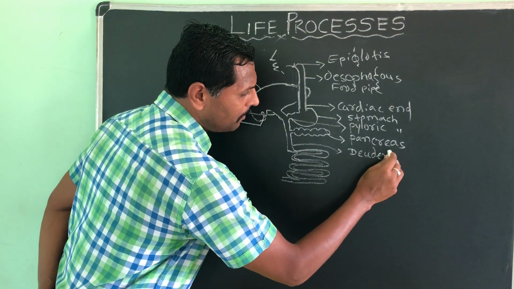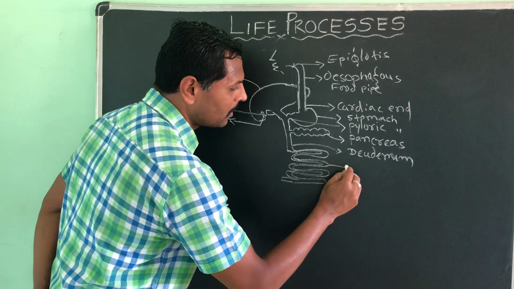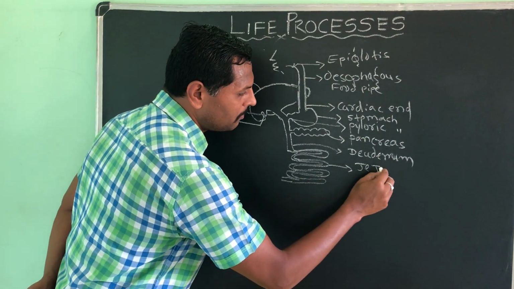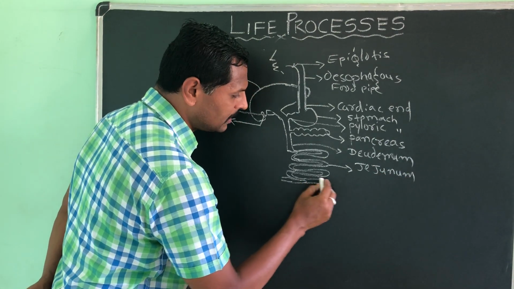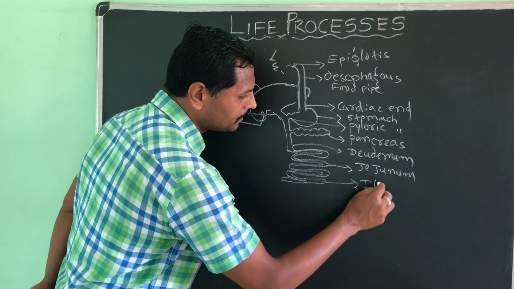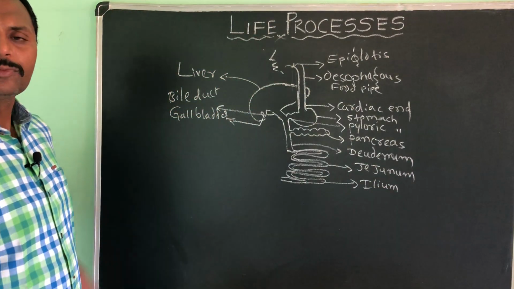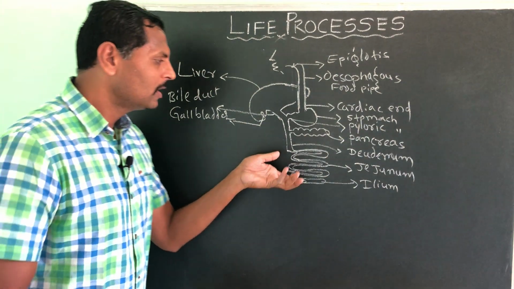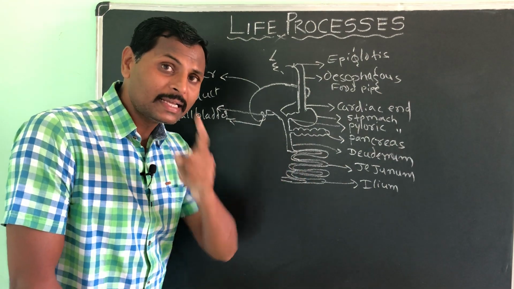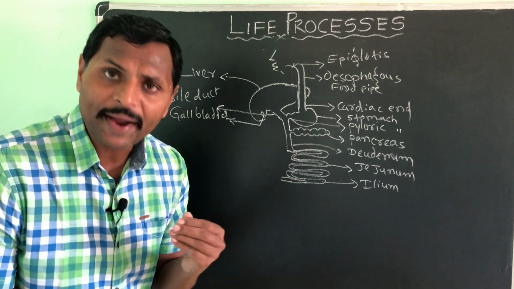Okay. Second part is called the jejunum. Third part we call the ileum. Like this, the small intestine is divided into 3 parts. The length of the small intestine in adults is 6.5 meters. In general, we say 4.5 to 5 meters.